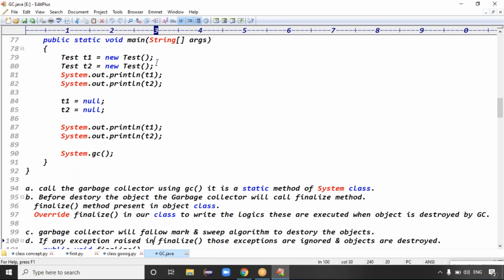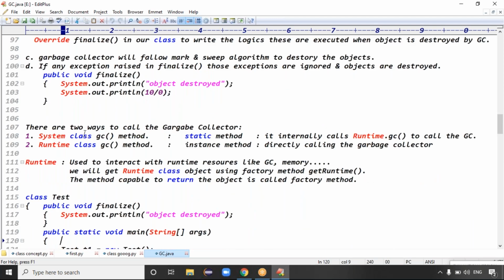There are two ways you can call the garbage collector. One is the System class gc method. The second one is the Runtime class gc method. System.gc is a static method, so we can call a static method using the class name. What about the Runtime gc method? Runtime.gc is an instance method.